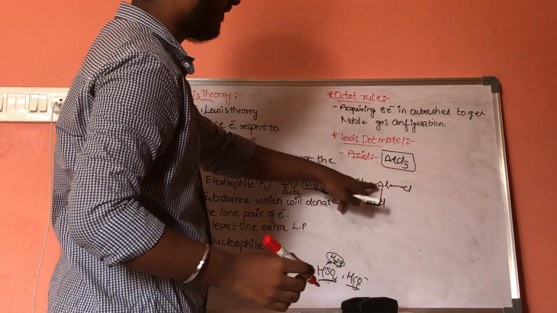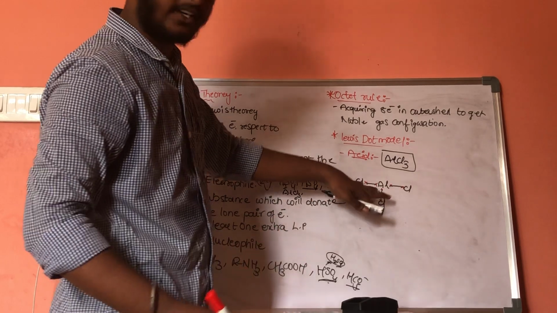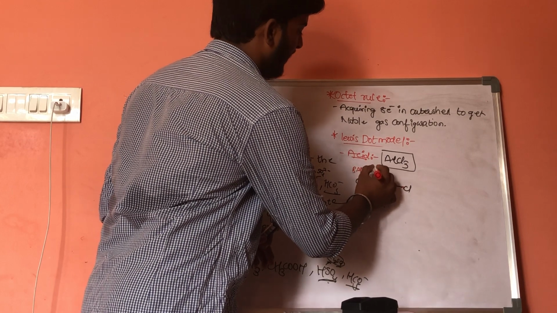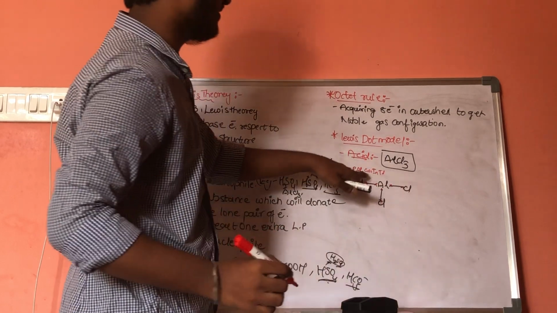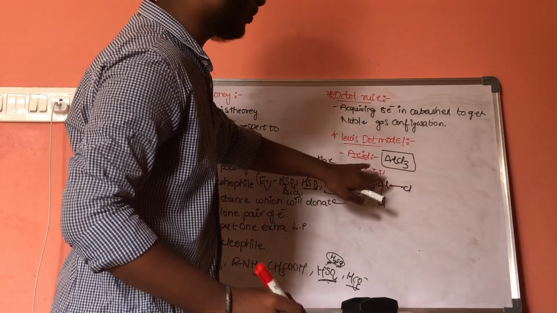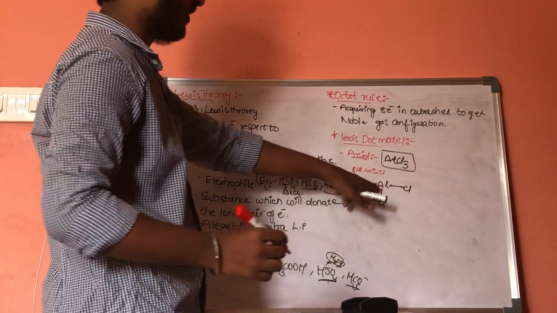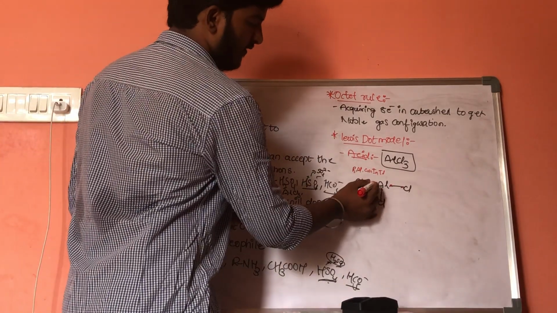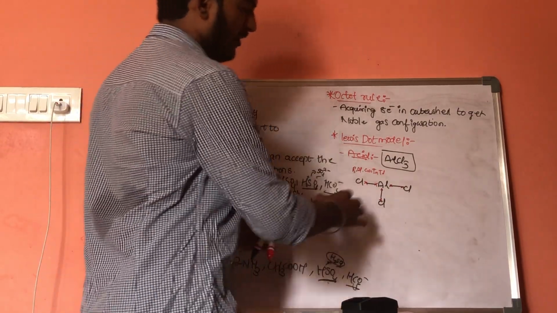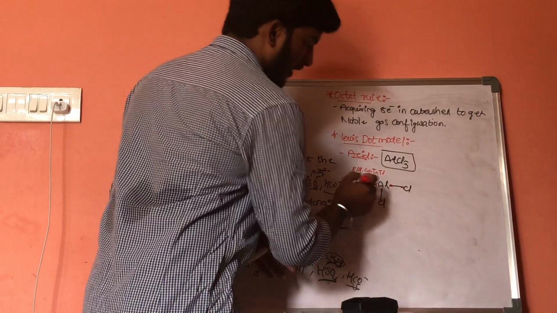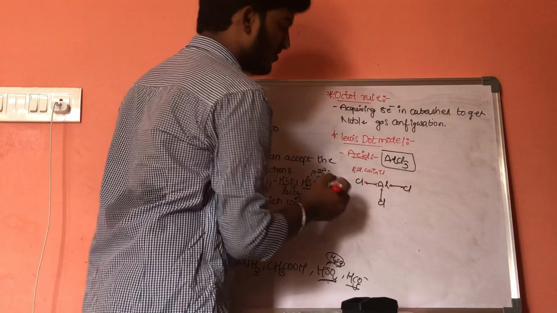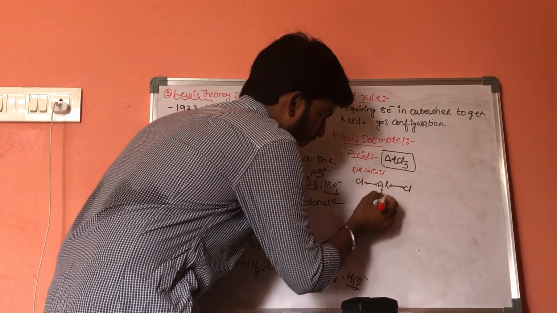The valency of aluminium: aluminium belongs to the third group family, boron, aluminium, gallium, indium, thallium. These 5 elements belong to the third group family. So as a result, the valency will be 3. The valency gets satisfied, 1, 2, 3. Although the valency is satisfied, it does not have the octet. Octet means we should have 8 electrons in the outermost shell. We have only 6.